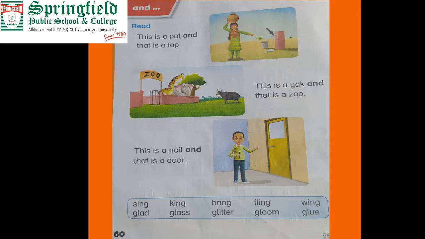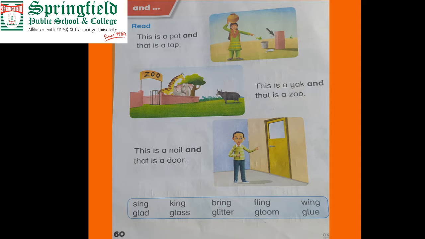Clear? You know now how we use and? It makes the connection and addition, especially of items. Now open your Oxford Modern English books, Primer A, page number 60. Look at the page.